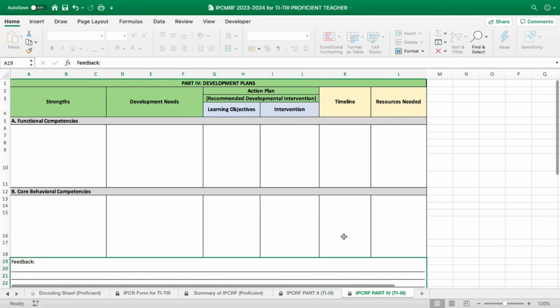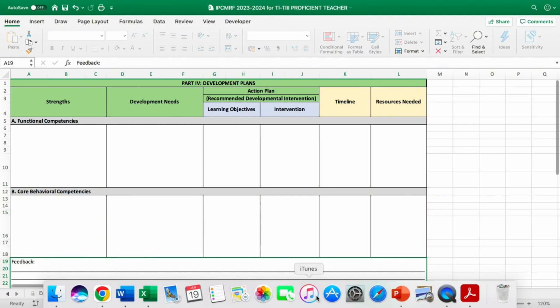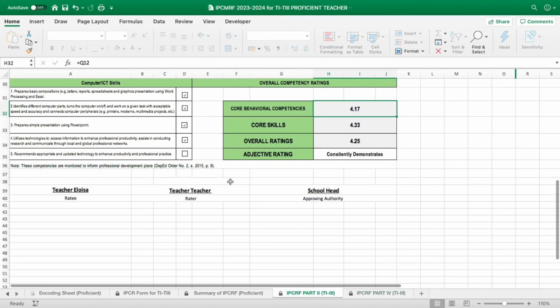It's the development plans. That's part 4. As you can see here, we have strengths, development needs. Okay, we have the functional competencies, the core behavioral competencies. So, under those are the strengths, development needs, the action plan, recommended, and developmental intervention.